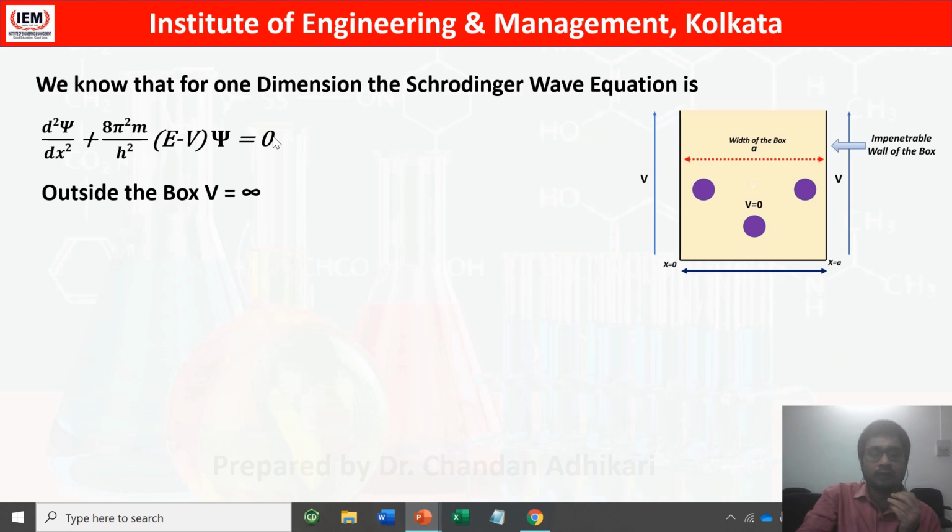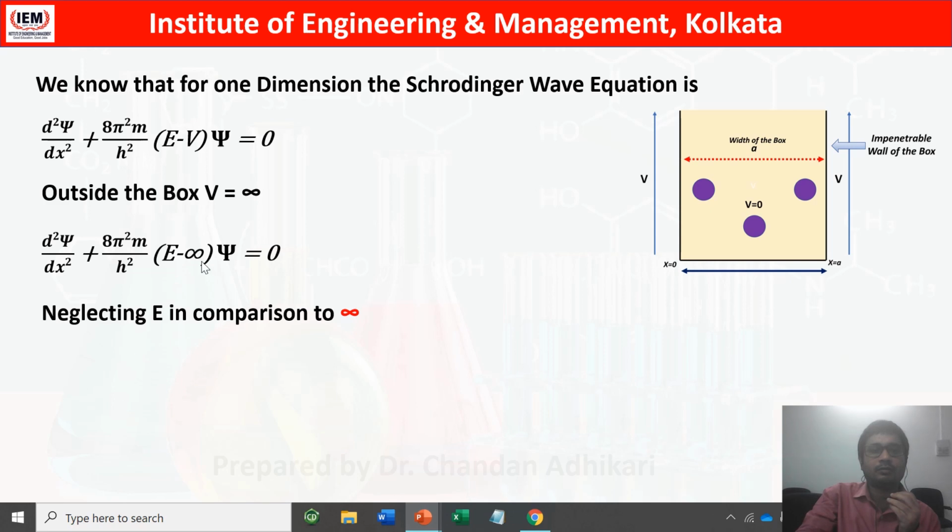Now we are trying to first show that outside the box, the particle cannot stay. So how to show that? We know that outside the box potential energy is infinity. So if the potential energy is infinity, then we can simply write d2 psi/dx2 plus 8 pi square m by h square into (E minus infinity), because V is infinity, into psi equals 0. Now with respect to infinity, E is nothing, we can neglect E.